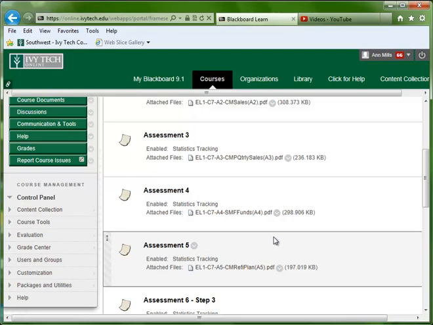I highly recommend that you go through the assessments in the textbook on your own in Excel away from SNAP. Just try to complete them on your own using the student data files that came with your textbook. You should have got a CD that had all the student data files on there. Use those student data files, follow the instructions, make sure that you can complete these assessments successfully. Then once you've done that, go into SNAP where it's actually going to be graded for you and complete those assessments.